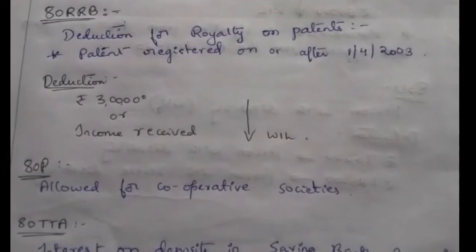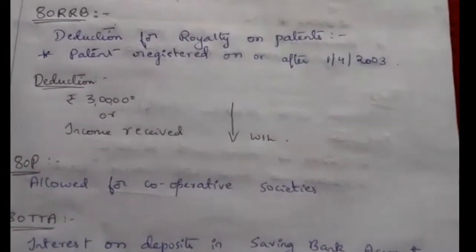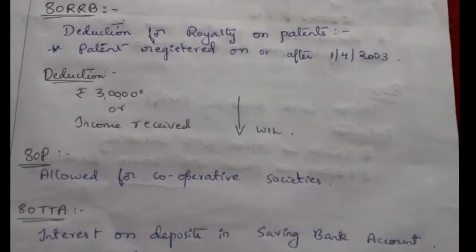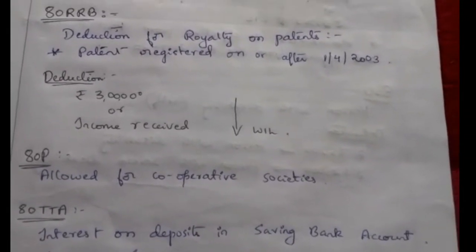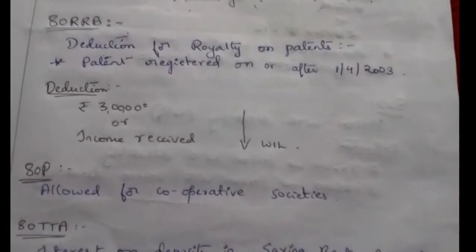Next deduction is relating to 80RRB. That is the deduction for royalty on patents. A patent means the legal right to use something.